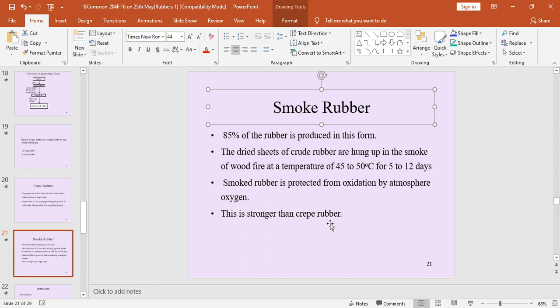This is stronger than crepe rubber. Right? Smoke rubber is very strong. Why? Because we are drying that rubber, hanging it up in the smoke of a wood fire at a temperature of 45 to 50 degrees centigrade for 5 to 12 days. That's why it is a very strong rubber. So it is protected from oxidation by atmospheric oxygen. So this is the explanation regarding smoke rubber. Okay, note down these points.